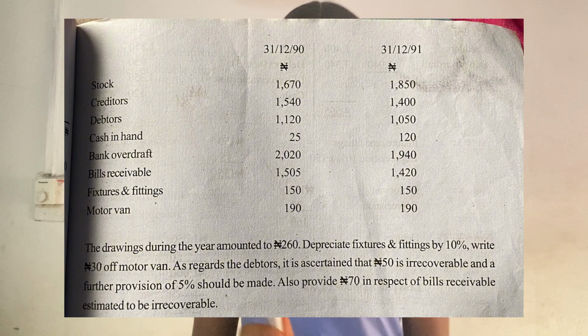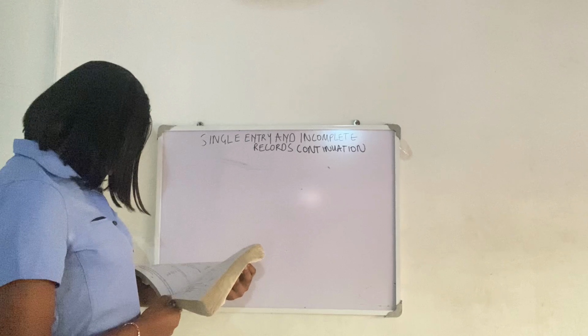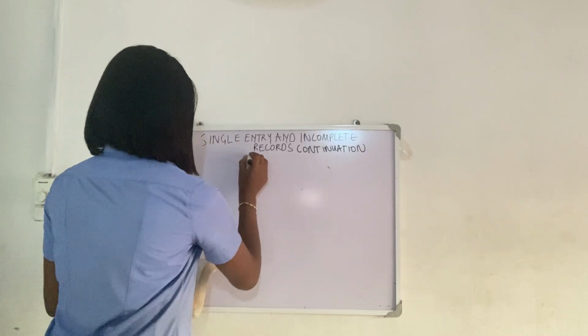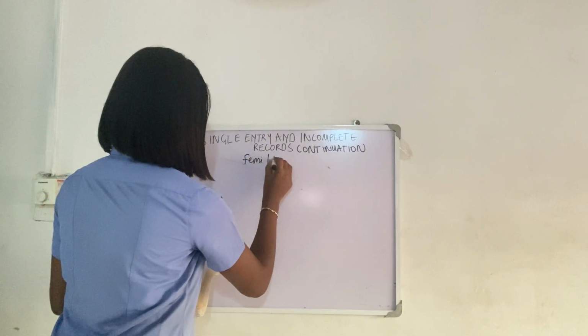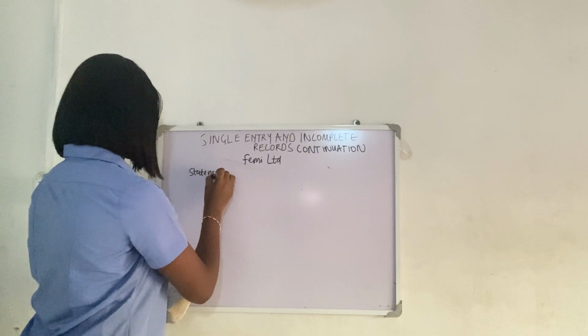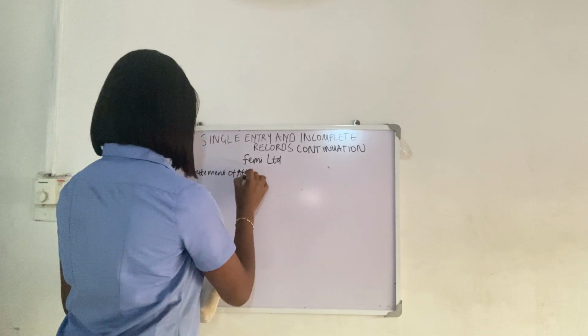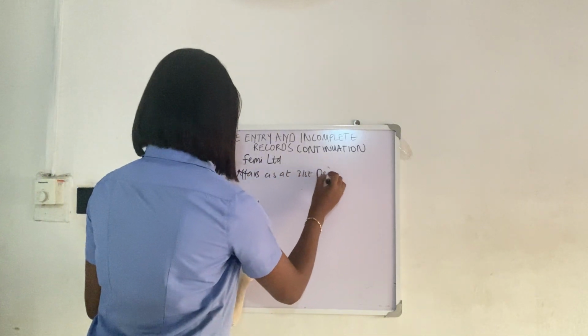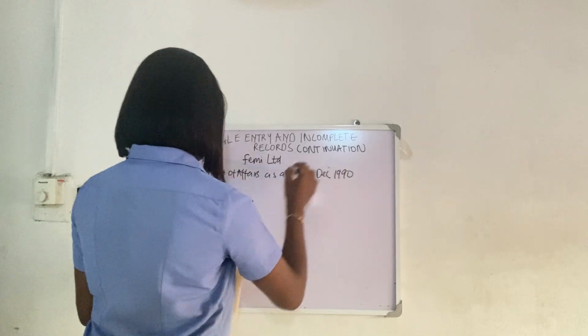Alright, so let's prepare our statement of affairs. We need to get our opening capital. We're now going to focus on the one on the left side. What's the name of the enterprise? Femi. We just wrote Femi in sole trader, so let's just write Femi, maybe Femi Limited. Statement of affairs as at 31st of December 1990.